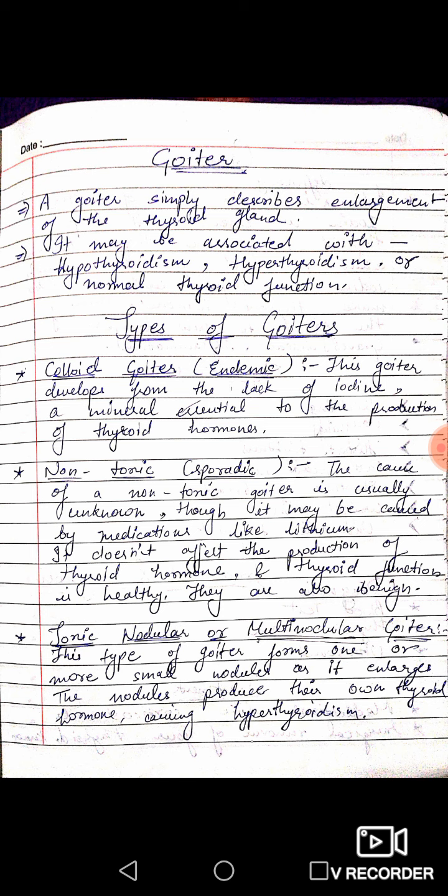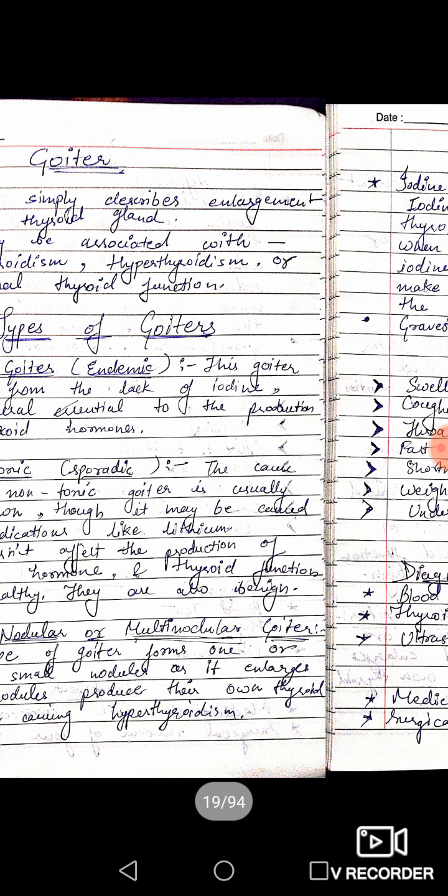Next goiter is toxic nodular or multinodular goiter. What happens in this type of goiter? It forms one or more small nodules. As it enlarges, the nodules produce their own thyroid hormone, causing hyperthyroidism.